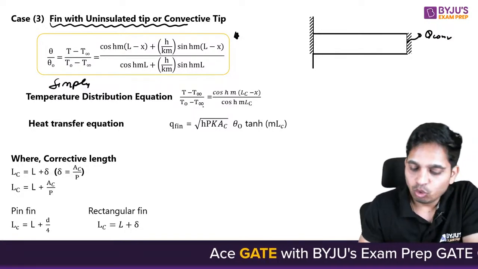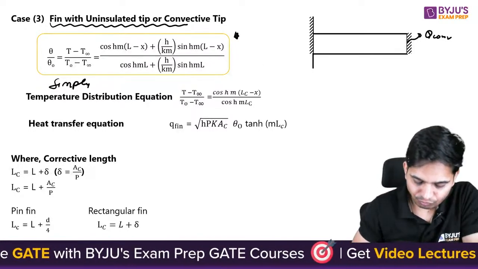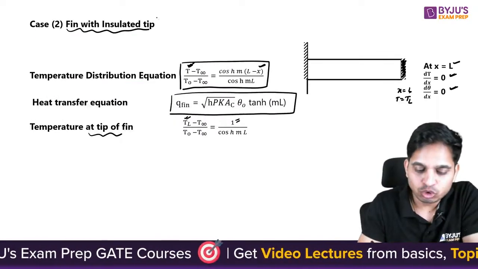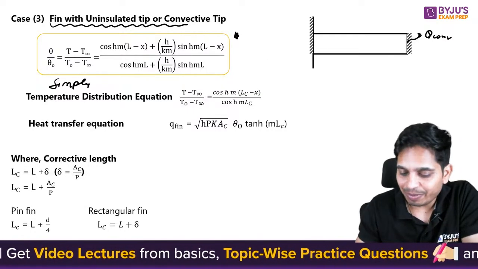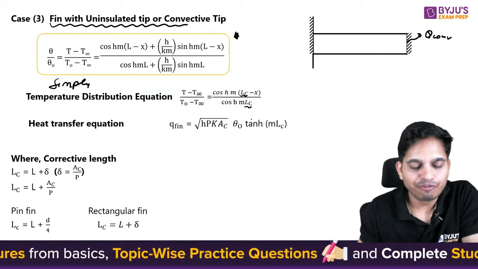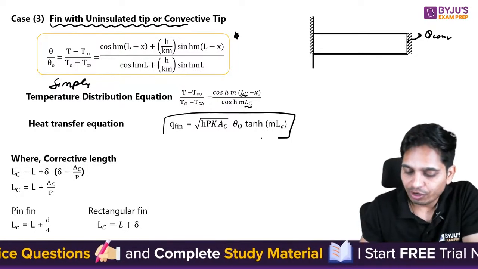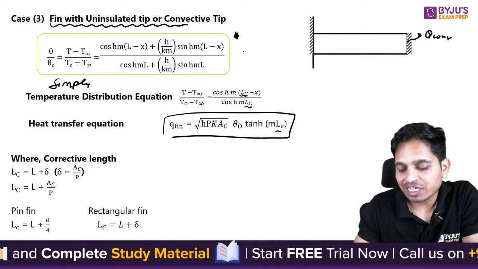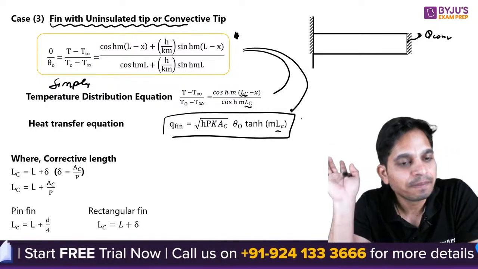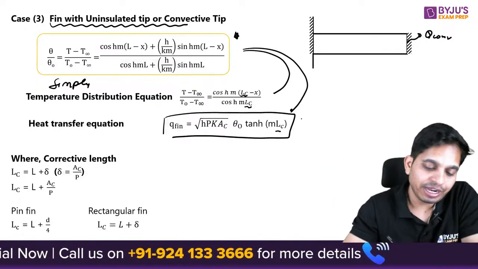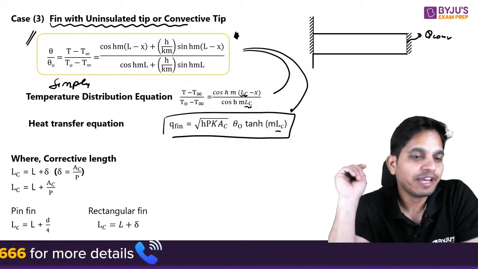Simplify it, and whatever equations you had in the insulated tip case, you assume L is replaced by a corrective length. So it is corrective length. Here also you will have corrected length. Both equations give you the same answer. But sometimes they specifically want you to solve with this equation. So you need to remember this equation. There is no other way.